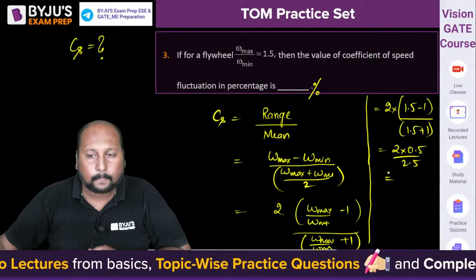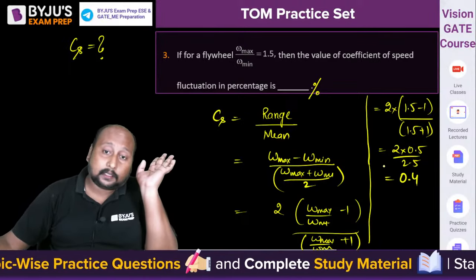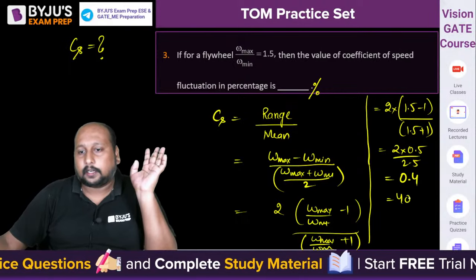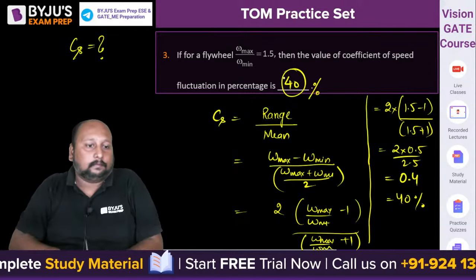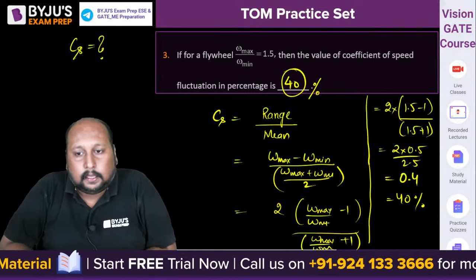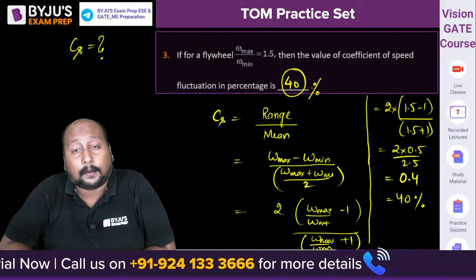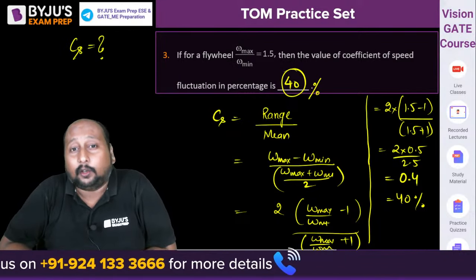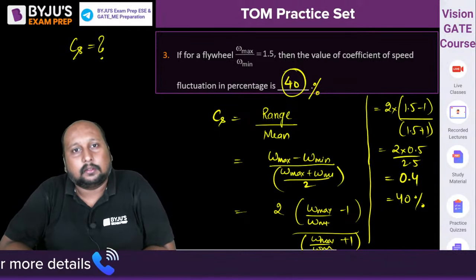Are you getting 0.4? Yes. 0.4, but they are asking the value in percentage. So into 100 करेंगे, this is 40%. Answer is 40 because they are asking the value in percentage. So make sure, अगर आप 0.4 रखेंगे, then you will be getting the wrong answer. मतलब आपको correct answer का marks नहीं मिलेगा.